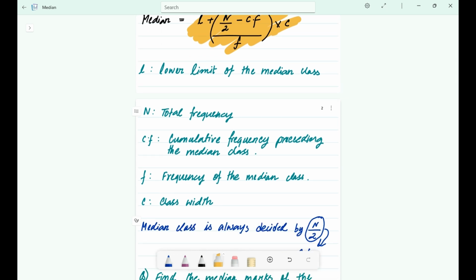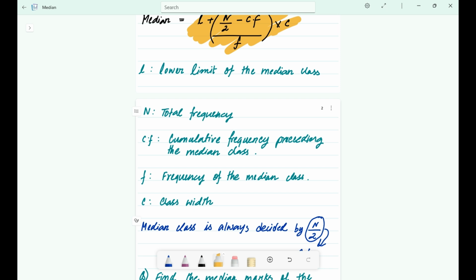n is the total number of observations, just the total frequency. CF is the cumulative frequency of the class before the median class. It's the running total up to, but not including, the median class, okay? f is the frequency of the median class itself, and c is the class width, the size of the interval.